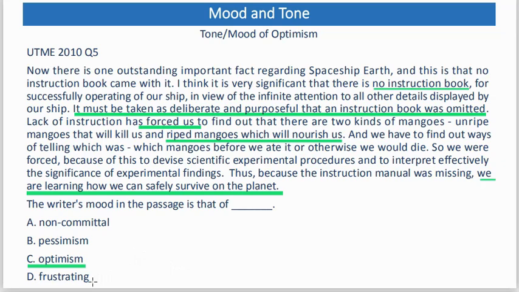Frustrating is wrong. Non-committal, let's remove that too, because the passage cannot be non-committal. Since the writer is of a particular opinion, whenever a writer speaks of his own opinion, then the passage cannot be non-committal. Then we are left with pessimism and optimism. Pessimism is lack of hope, while optimism is the presence of hope. So that could only be the correct option. The elimination method helps us to identify the wrong options and increases our chance of picking the right options.